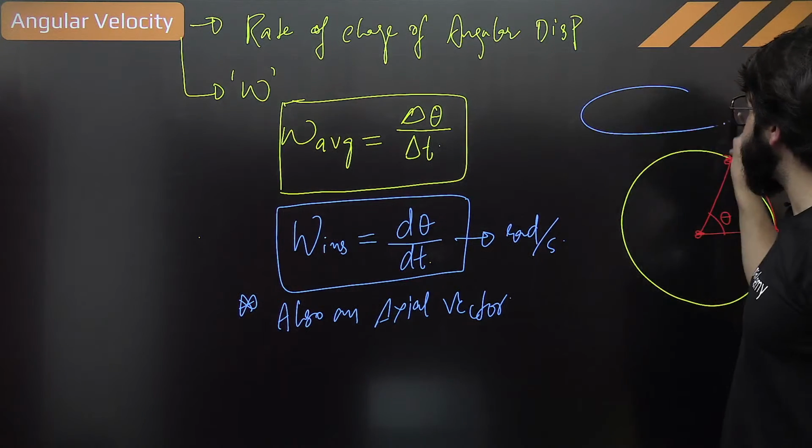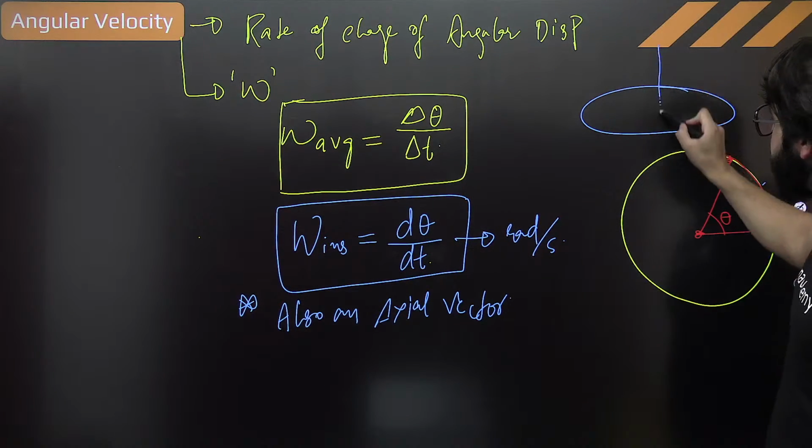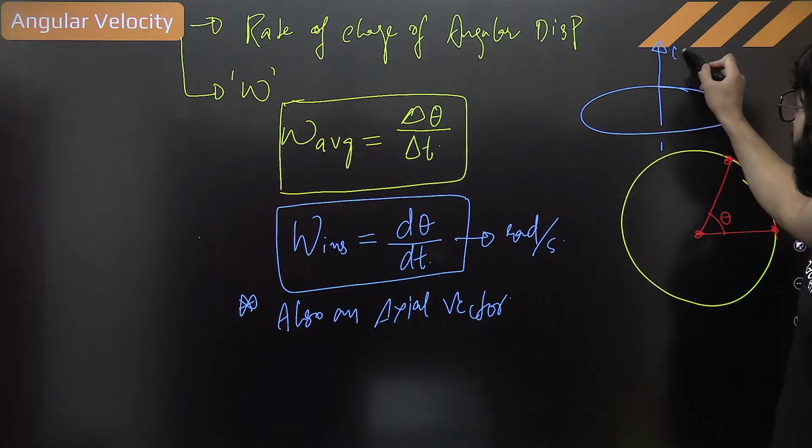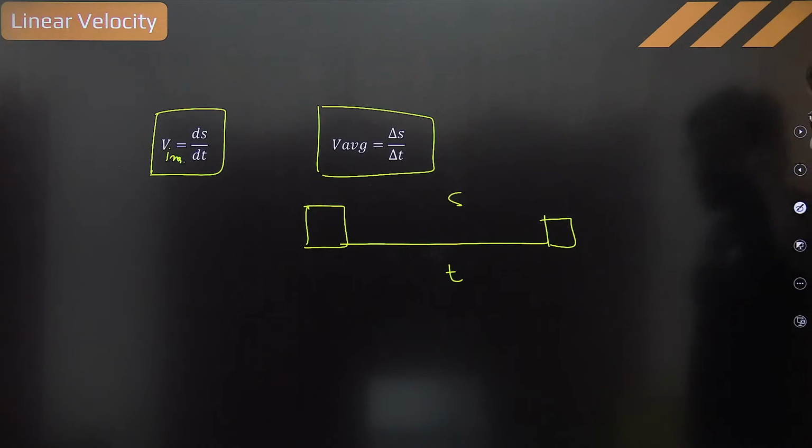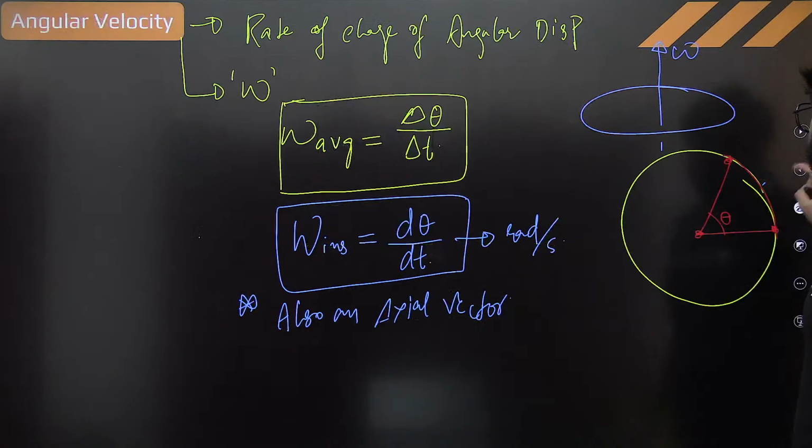If I say, for example, this is the particle that's moving in this circle, so this will be the direction of omega, like angular displacement, okay? Fine. Same is the case in linear.